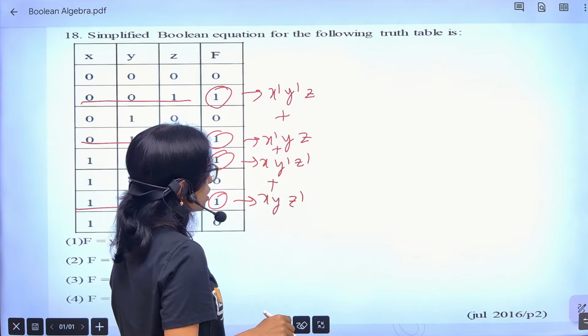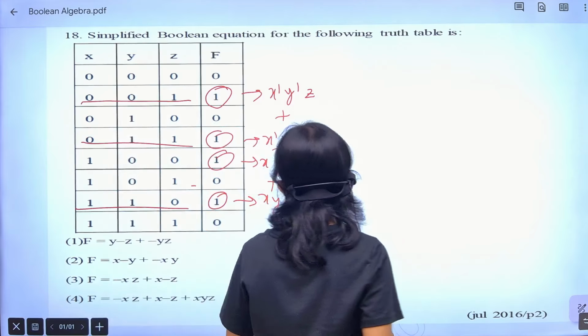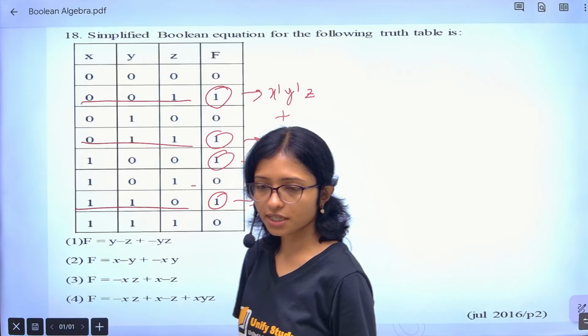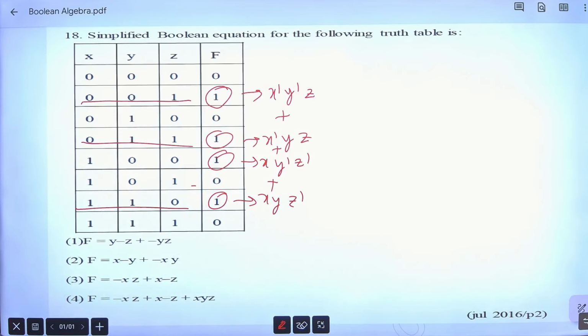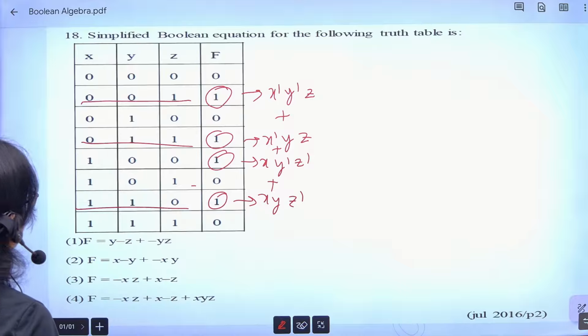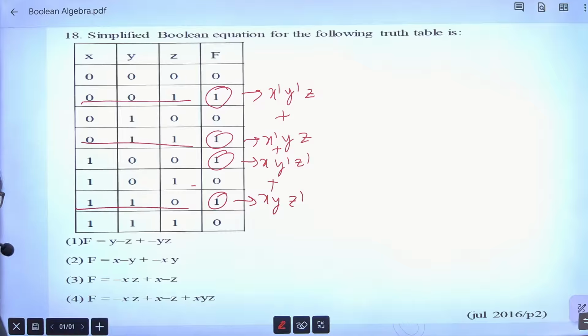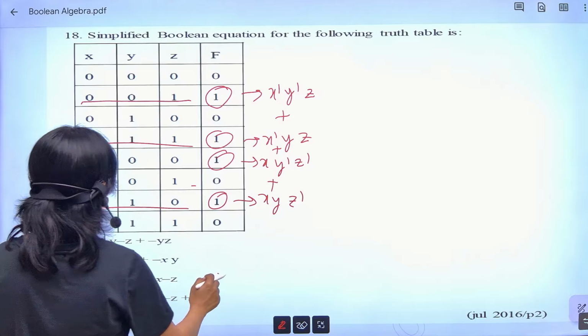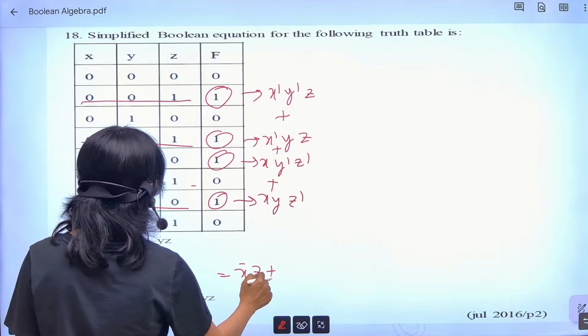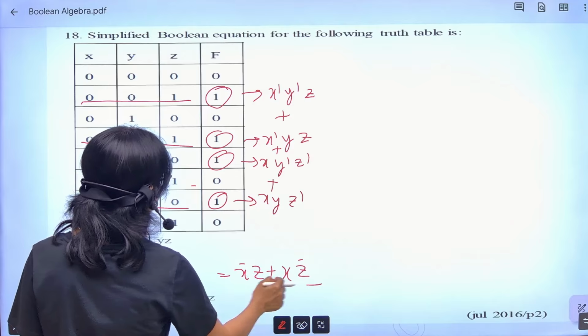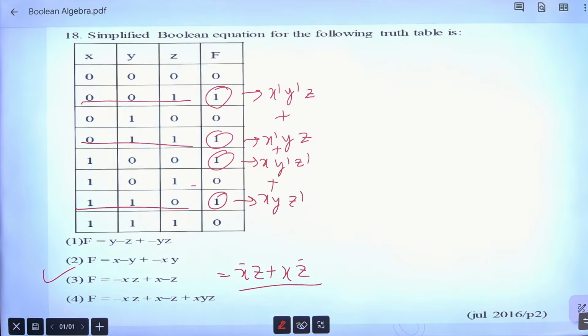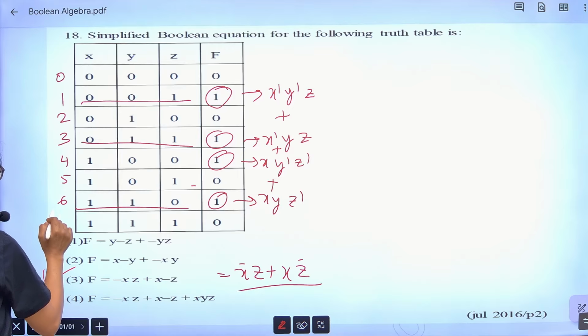You can add all these values and simplify this expression, and after simplification you get the answer. I think after doing so many simplifications, this is not required to do. After simplification, your answer is option 3. Option 3 means it is x bar z plus x z bar. This will come. Another way you can also do using K-map. 0, 1, 2, 3, 4, 5, 6 and 7.